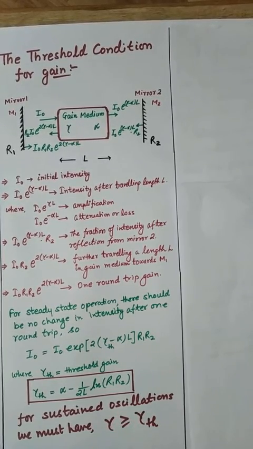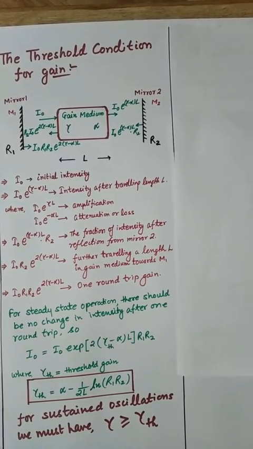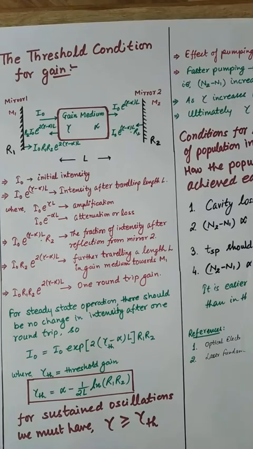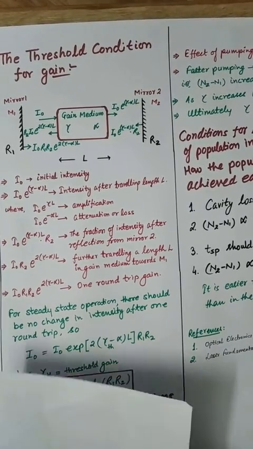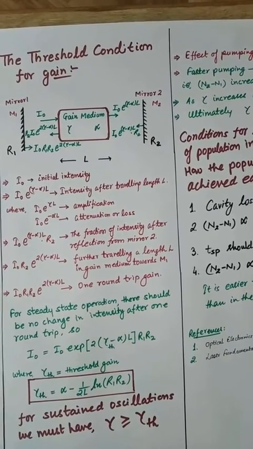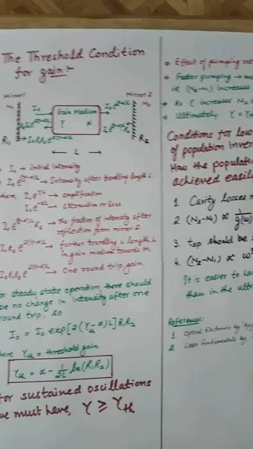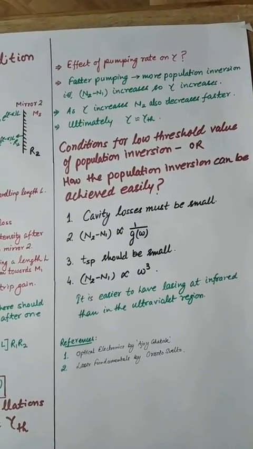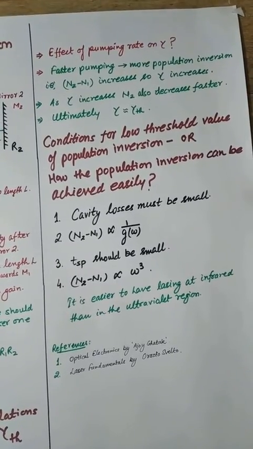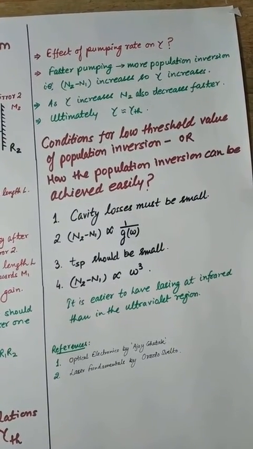Now one may ask what is the effect of the pumping rate on the factor gamma. That means if you increase the pumping rate, what happens with gamma?